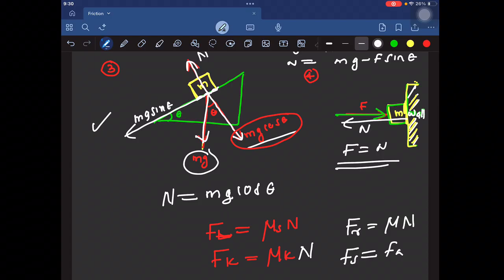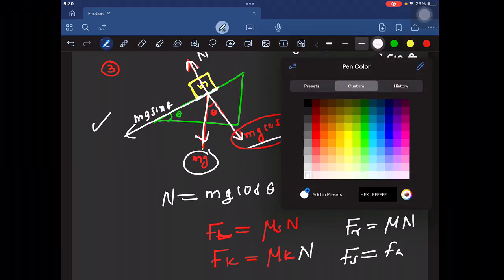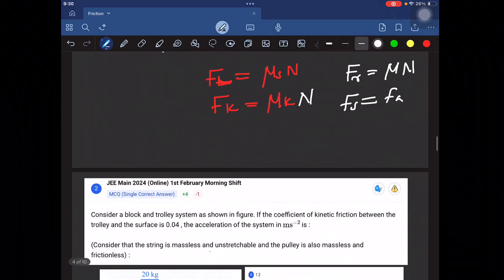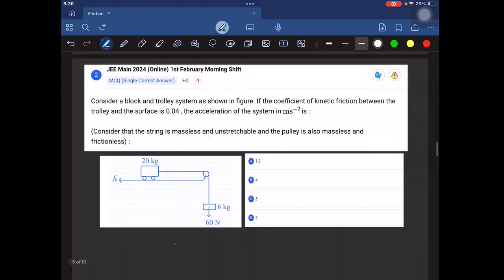If the applied force is less than the limiting friction, the body does not move, so the acceleration will be equal to 0. If it is just equal to the limiting friction, in that case also the acceleration is equal to 0; you can say that the body is just about to start moving. And if the applied force is greater than the limiting friction, then the body will move.